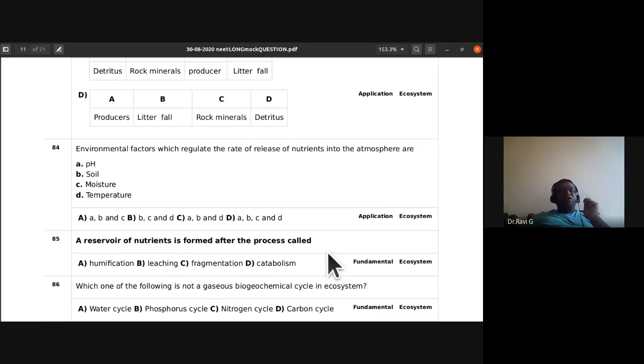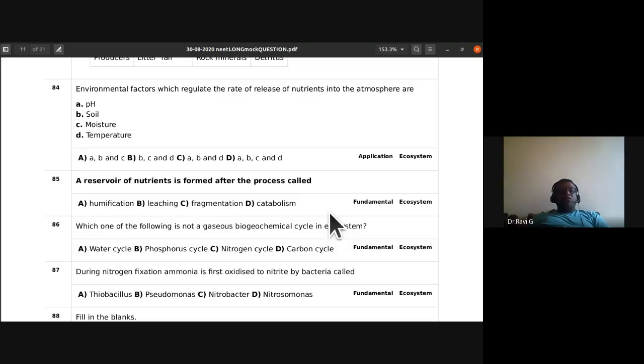Environmental factors which regulate the rate of release of nutrients into the atmosphere are, which of them? D, all the four of them, A, B, C and D, regulate the rate of release of nutrients.